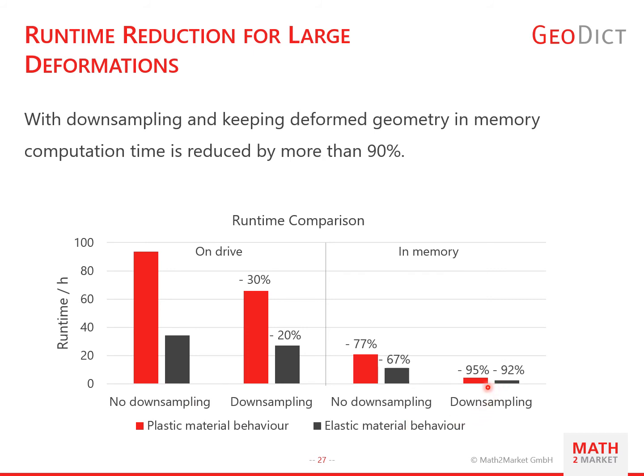For plastic materials, the runtime is longer in general, but the effect of our speedup measures is higher. Using downsampling reduces the runtime by 30% from here to there, keeping the deformed geometry in memory by 77%, and the combination of both leads to a reduction of 95%. So from this first column to the last.